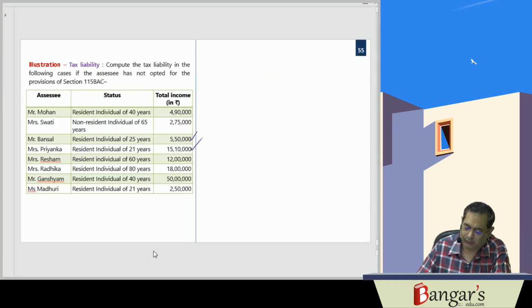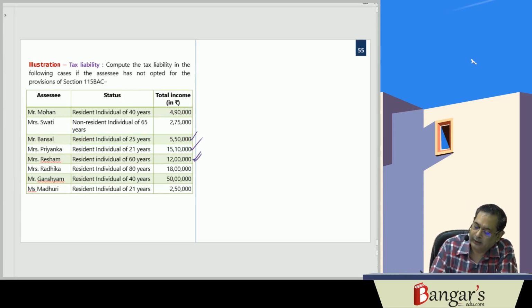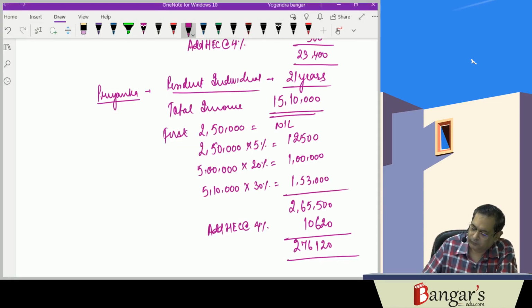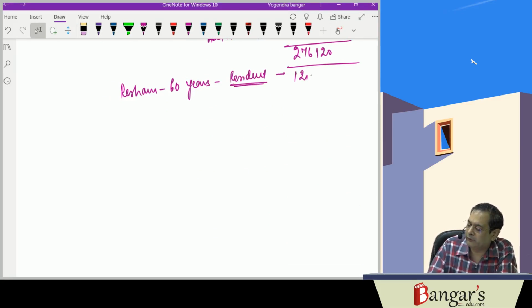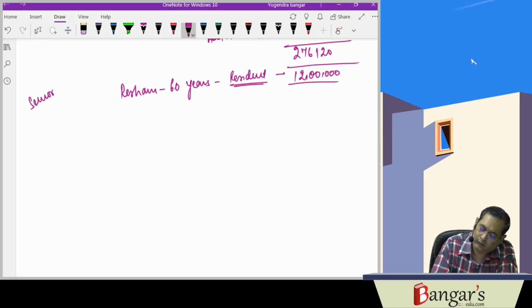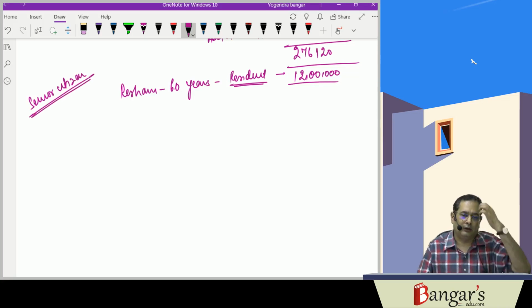Then we will be discussing one more question. This is Resham, 60 years of age and a resident individual. Total income is 12 lakhs. She is a senior citizen.